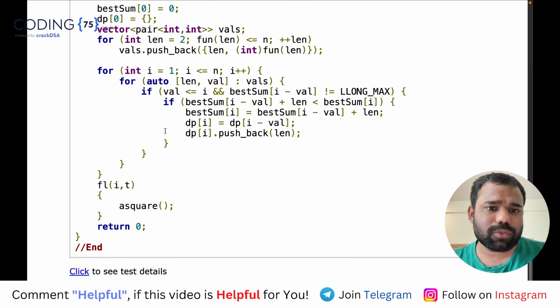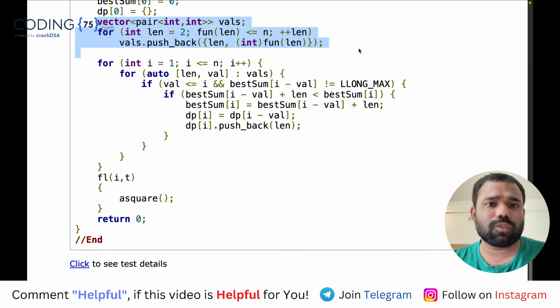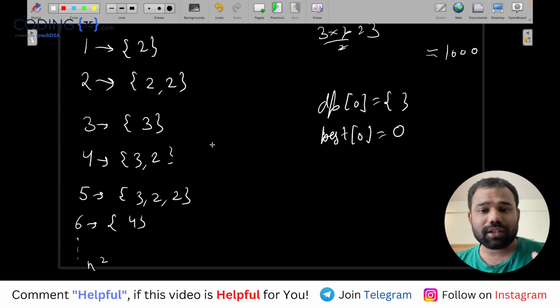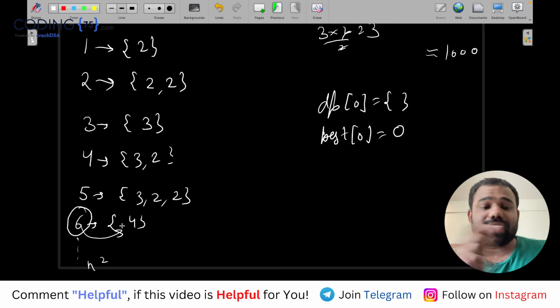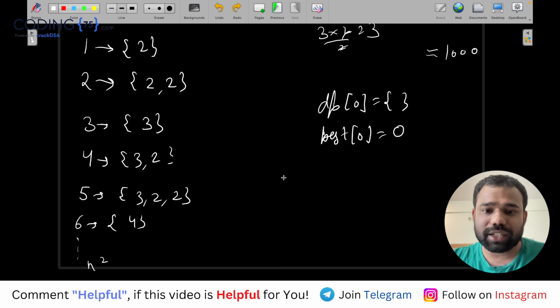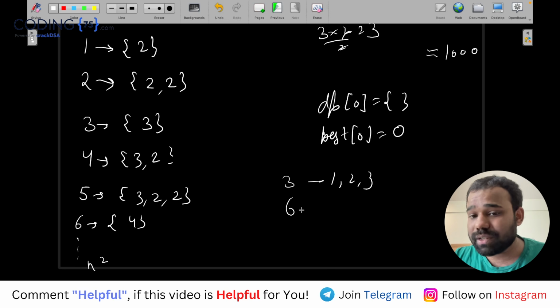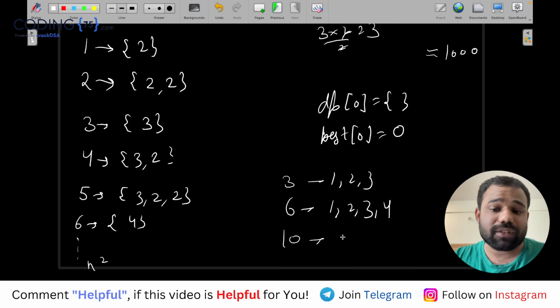For the remaining, we know that for numbers which are, not exactly perfect squares, but numbers like this, only a single consecutive array can result. Let's say if I want 3 consecutive subarrays, I can just have 1 2 3. If I want 6 consecutive subarrays, I can have 1 2 3 4. If I want 10 consecutive subarrays, I will just have 1 2 3 4 5. So I want these numbers initially.